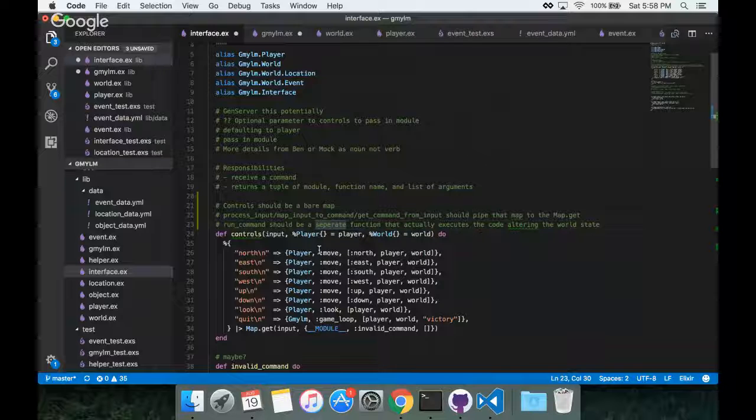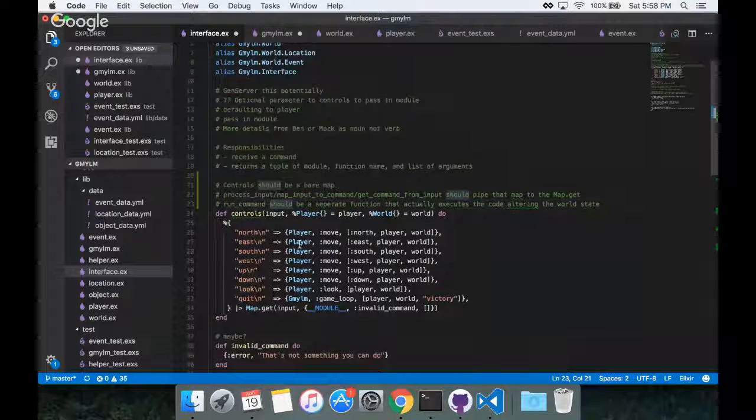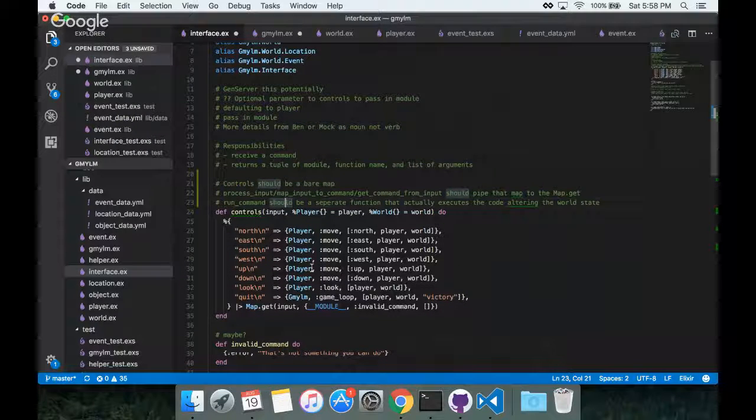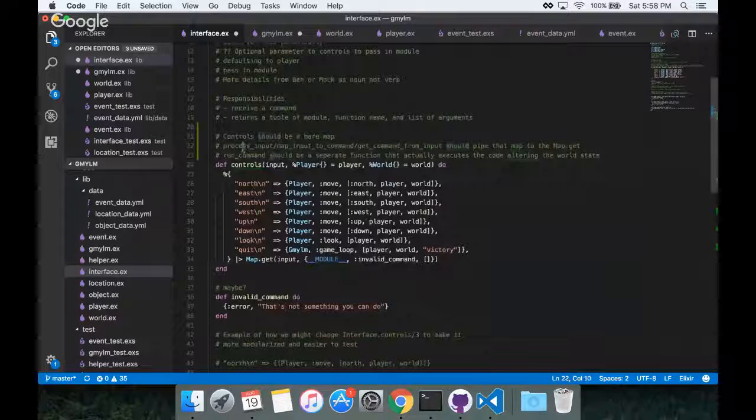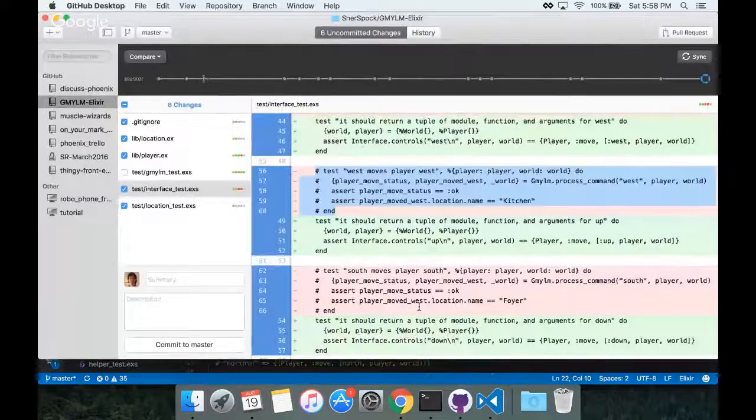Code altering the world state. Controls. So this was a really good note to make. That was not one of the changes that I listed at the outset of this session. I'm all for being agile and adjusting to needs as they arise and changing requirements. However, especially since these are such short sessions, I would like to try and stick to the ostensibly stated purpose for that session. Yeah, so excellent, that was a great observation. If you were sitting there looking at this code thinking, hey, it should probably be that way, thank you for your thoughts.